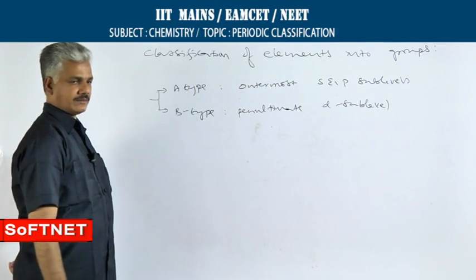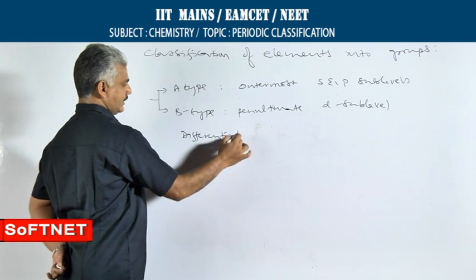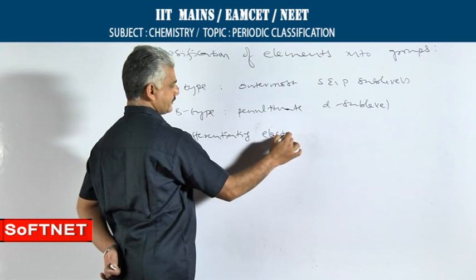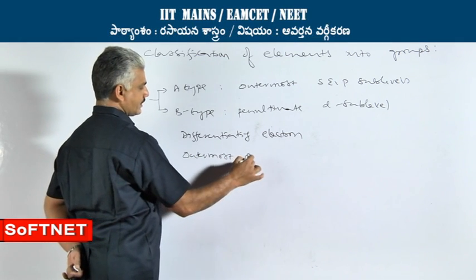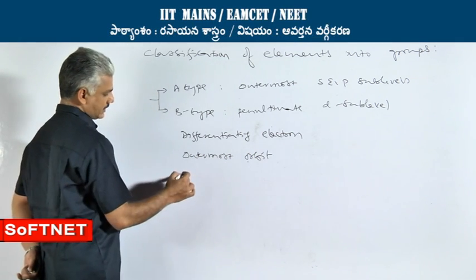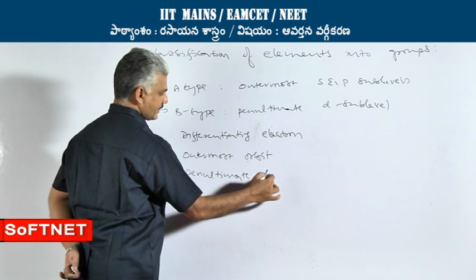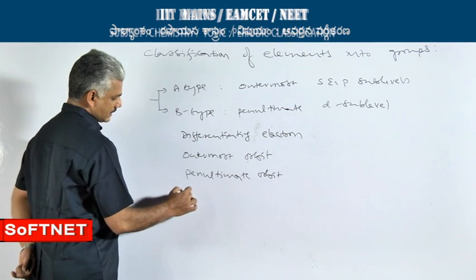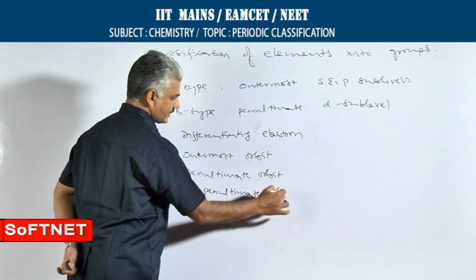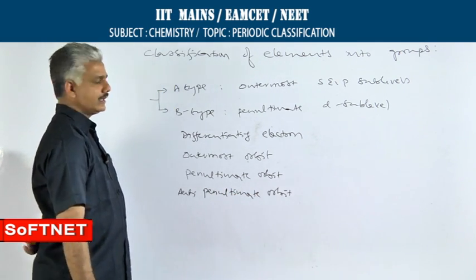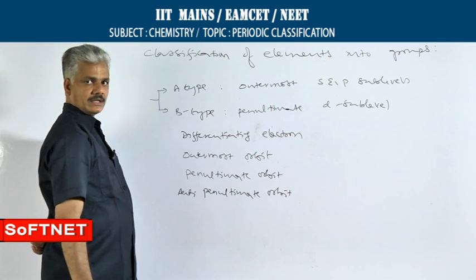Here, you should be clear with the terms like differentiating electron, outermost orbit or shell, penultimate orbit or shell, and anti-penultimate orbit or shell. The electron which makes the difference between two elements is called as differentiating electron.